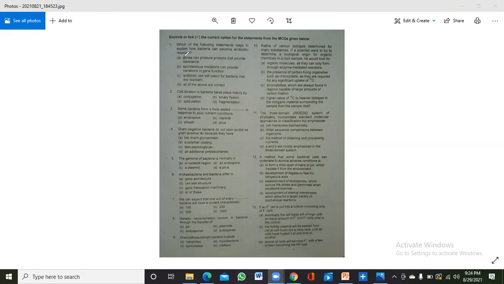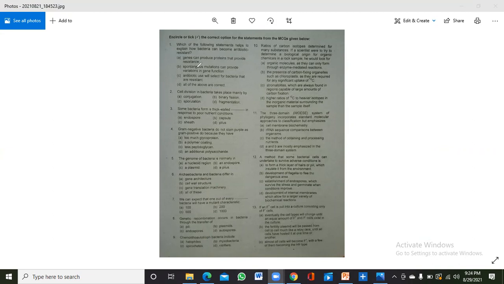The first option is that a gene can produce a protein that provides resistance. When there is an antibiotic against a bacteria, that bacteria can produce genes that encode proteins that create resistance in the bacteria. So A is correct.